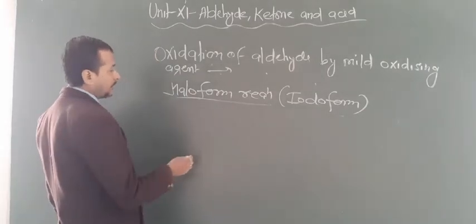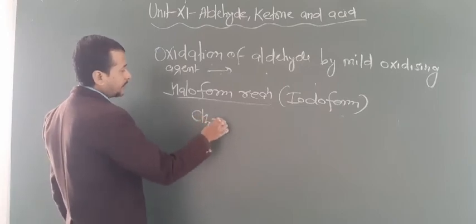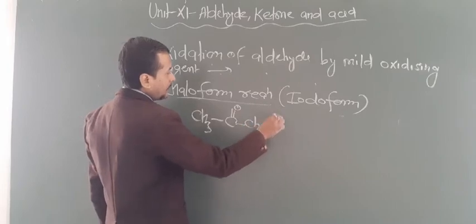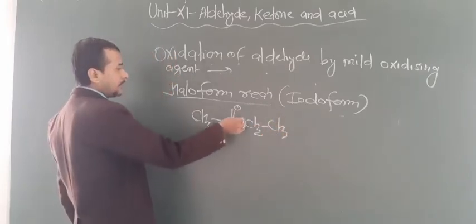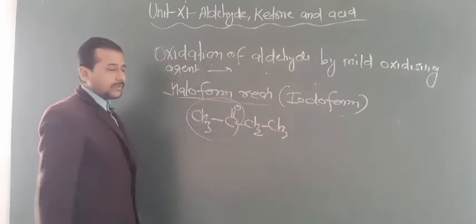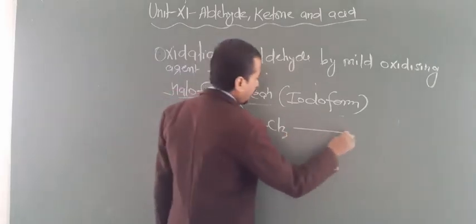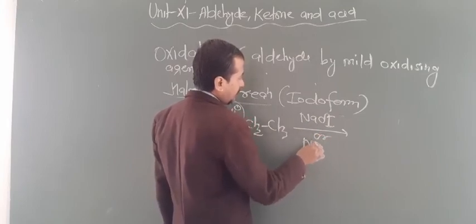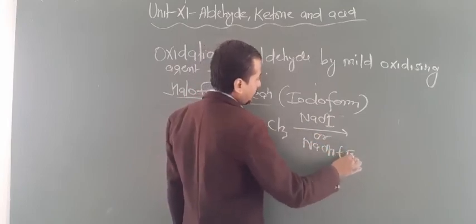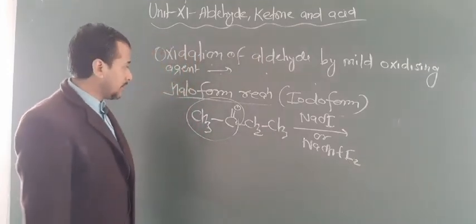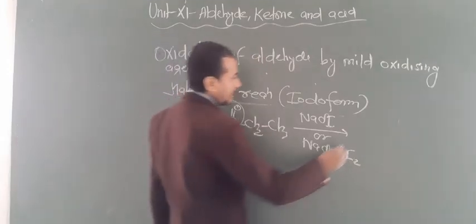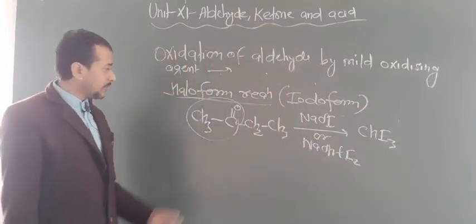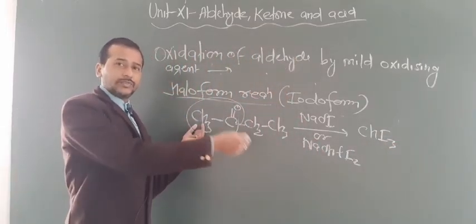Now look at the iodoform reaction. What you have to do? CH3, C double bond O, CH2 and CH3. So again look here, this is a methyl ketone. So only you have to search for this. Now what do you write on the arrow? NaOI, or you can write NaOH plus I2. Now what is your answer? This CH3 group is converted into CHI3, that is known as iodoform. Are you getting this point? This CH3 changes into CHI3.